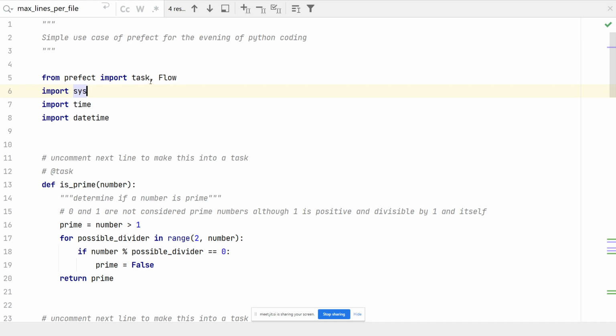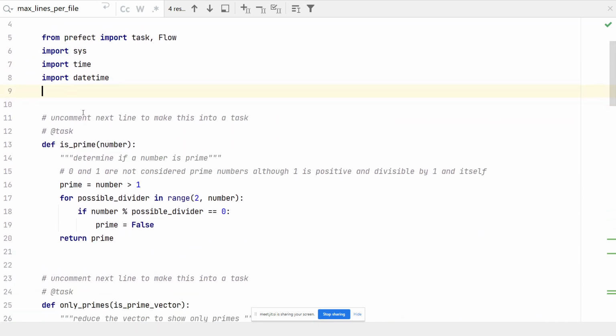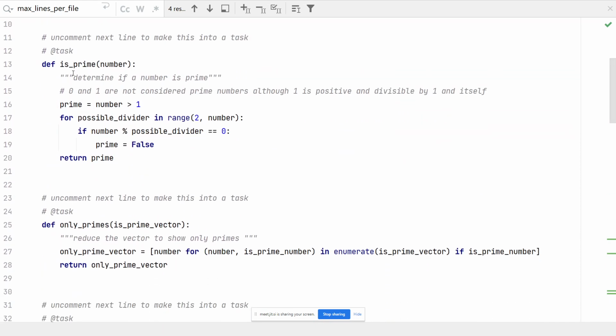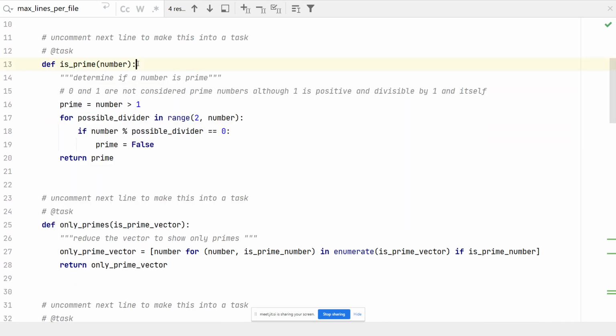So in the flow, and actually, I mentioned Dask before. Prefect by default sits on top of Dask. Dask is kind of like the default engine for it. I'm also importing several small Python libraries just so later I can manipulate little things. What I'm going to do here is a simple function where I actually compute prime numbers.